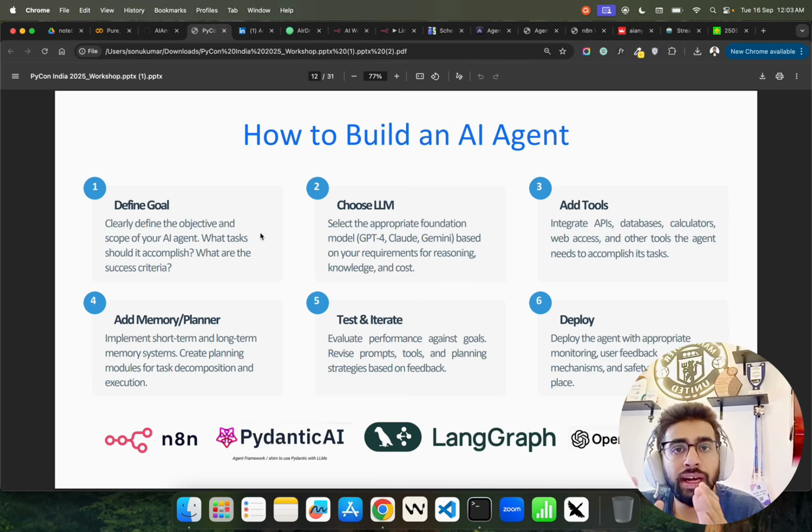And then you choose an LLM, because we're talking about LLM powered agents, not rule based or statistics based or RPA based agents. Here we are talking about LLM powered agents. So make sure you have an LLM. That can be chat based, responses API based, and whatnot, right?